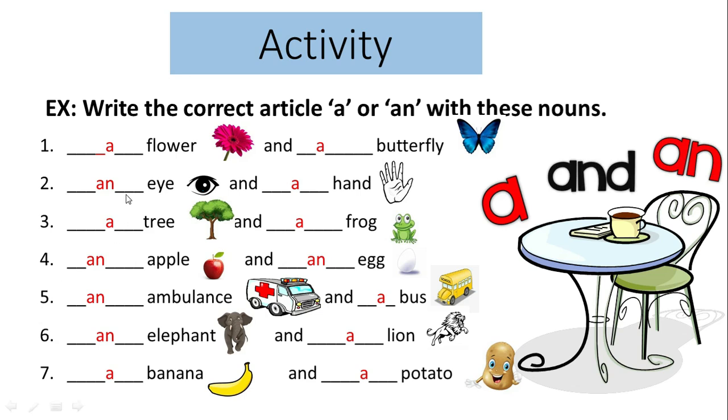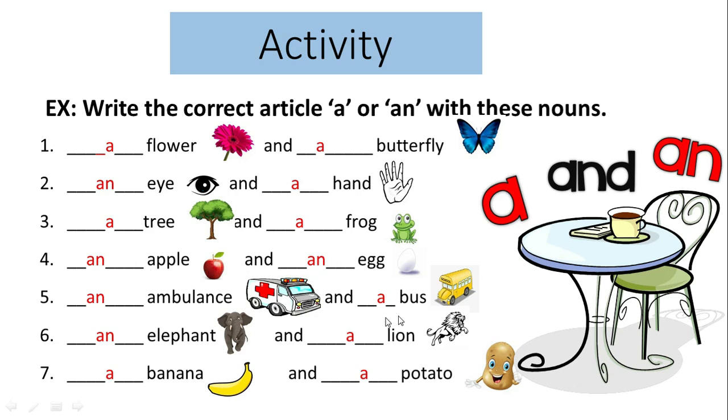A flower, because F is consonant, so we have used a flower, and a butterfly because B is consonant. An eye and a hand, because E is vowel, so we have used an eye, but H is consonant, so we have used a hand. A tree and a frog, both the first letters are consonant, so we have used a. An apple and an egg, here both the first letters are vowels, so we have used an apple and an egg.